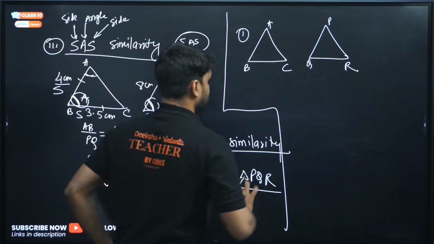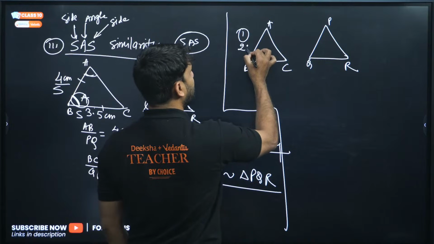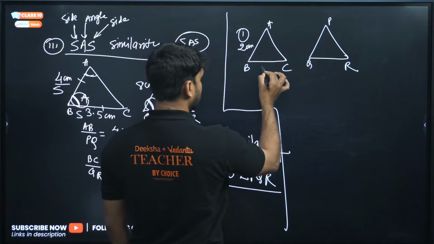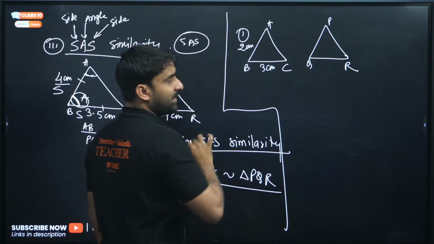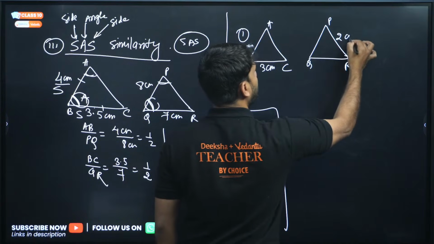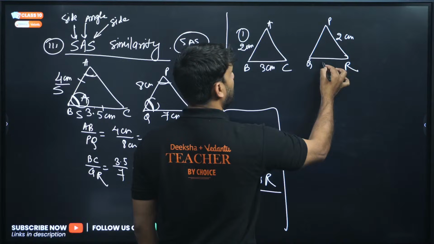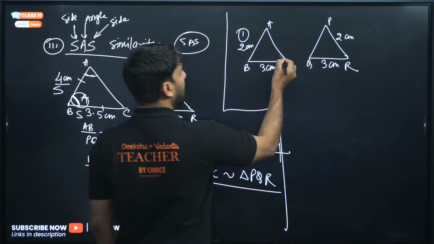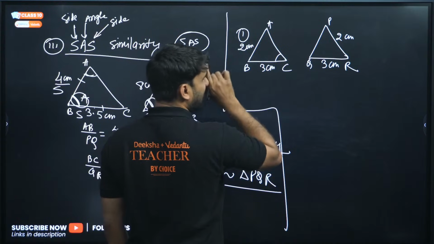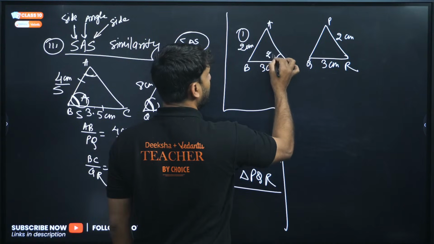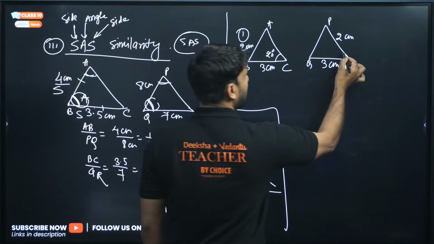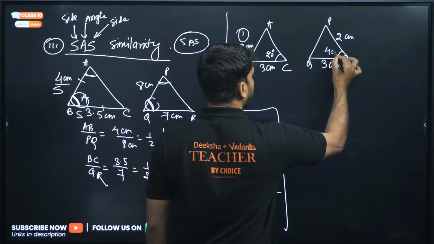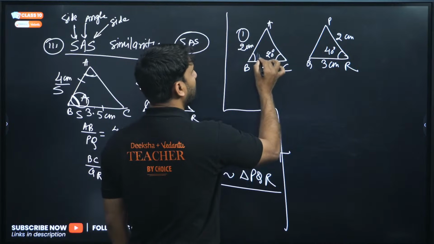Here, this is 2 centimeter AB, and this is 3 centimeter. Here, this is 2 centimeter, and this is 3 centimeter. And this angle here is equal to 20 degree. And this angle here is equal to 40 degree. And here, this angle is equal to 40 degree.